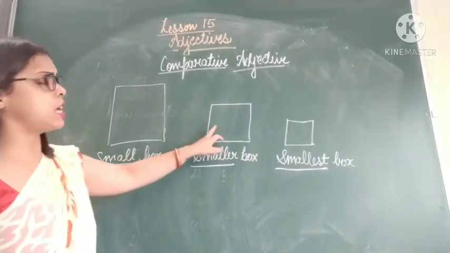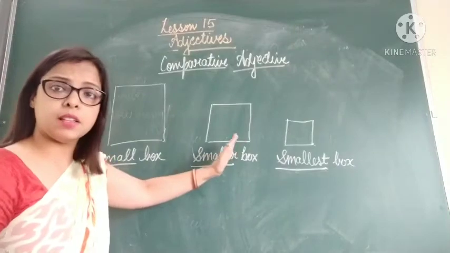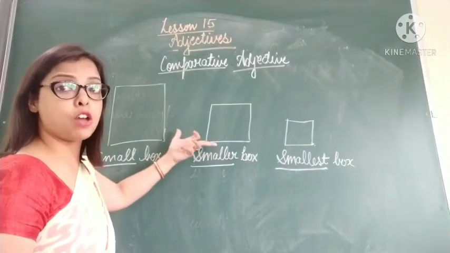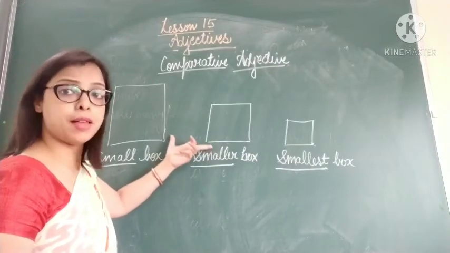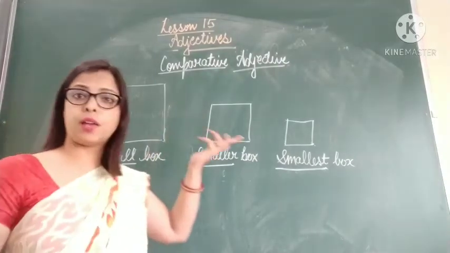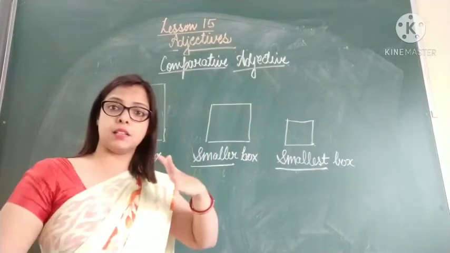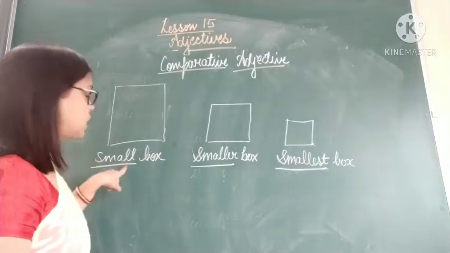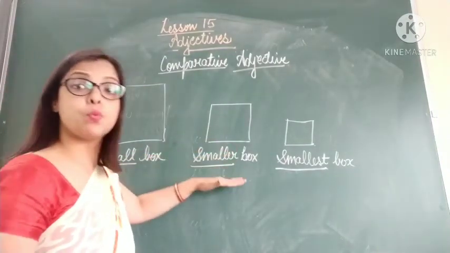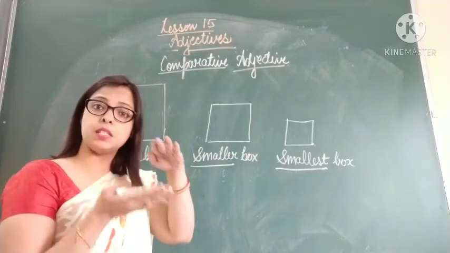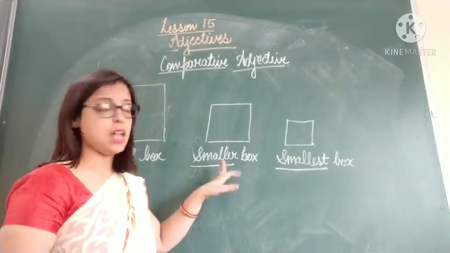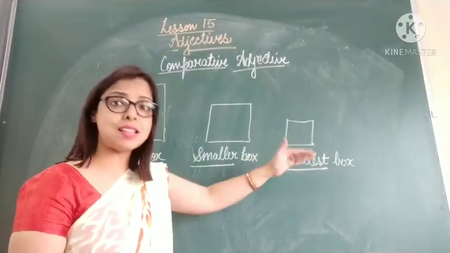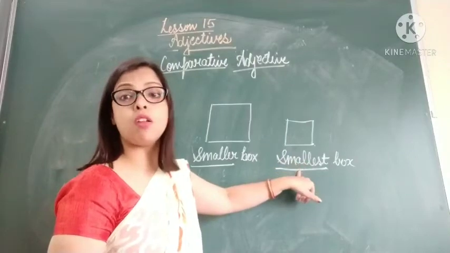But we see that there is another box which is smaller than this. So we will not say that both boxes are small. No, they are of different sizes. So there is a comparison between two, right? All of you cannot come first in the class. There is comparison, there is competition, right? So there is a comparison in these two boxes. This is a small box and this is a smaller box. This means less in size. And we see the third one which is still less in size. So we will say this is the smallest one.